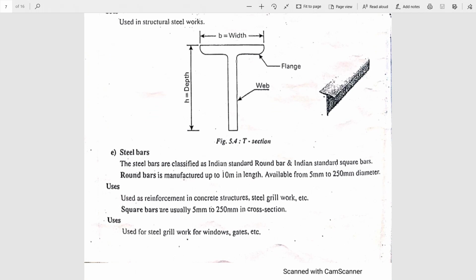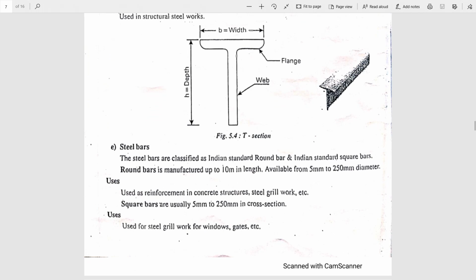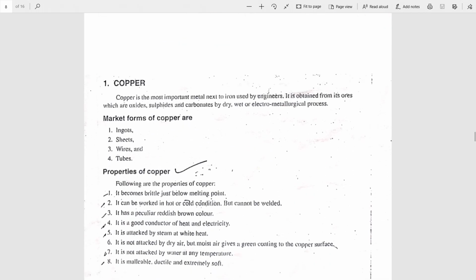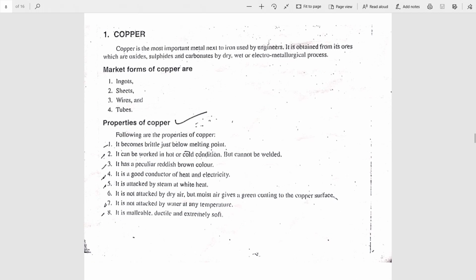Next is steel tube. Just listen to this one. Steel tubes and steel flats. Steel tubes we are using for staircases and grill works, and steel flats we are using for windows, gates, etc. So these are the market forms of mild steel with figure. It may come for examination for 10 marks. So this completes ferrous metals.